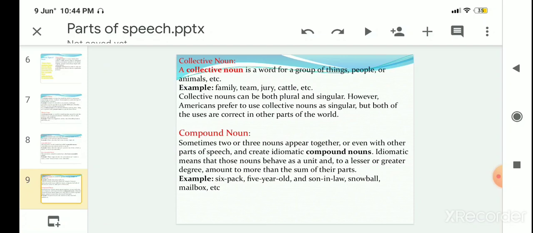Next one, compound noun. Sometimes two or three nouns appear together or even with other parts of speech and create a compound noun. For example, 5-year-old, son-in-law, six-pack, mailbox, etc. So, compound noun here, two or three nouns appear together.